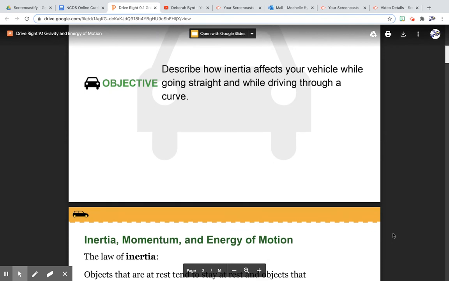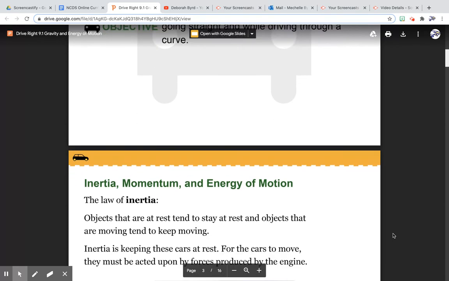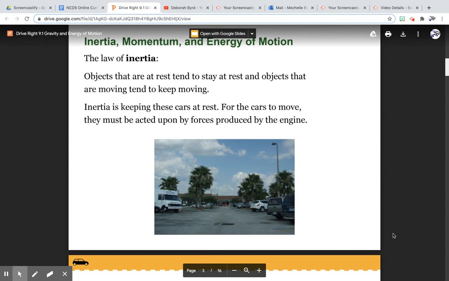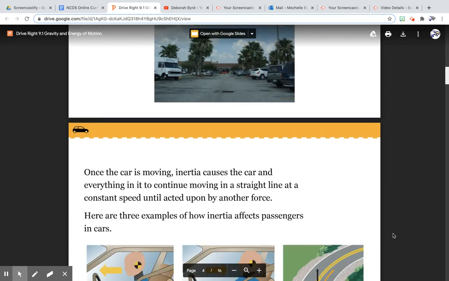Describe how inertia affects your vehicle while going straight and while driving through a curve. Inertia, momentum, and energy of motion. The law of inertia: objects that are at rest tend to stay at rest, and objects that are moving tend to keep moving. Inertia is keeping these cars at rest. For the cars to move, they must be acted upon by forces produced by the engine.